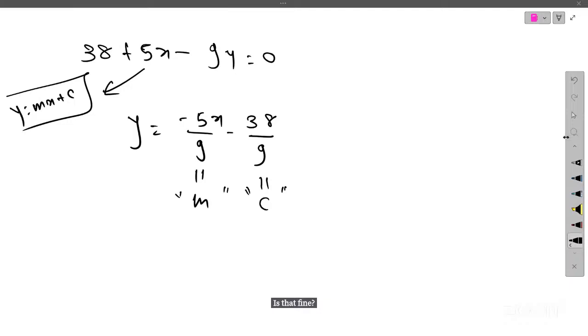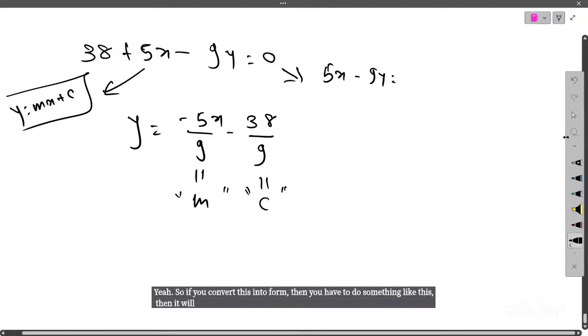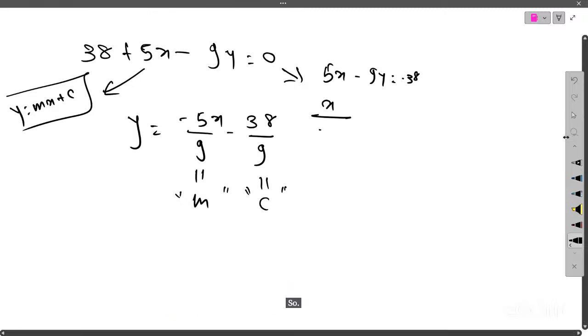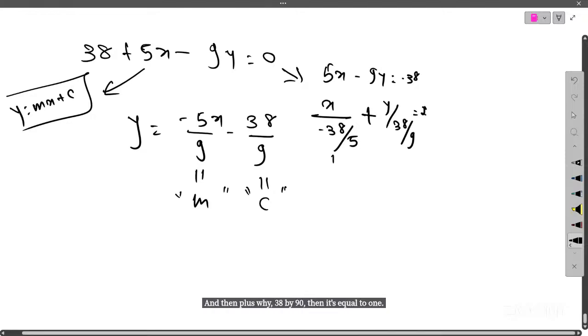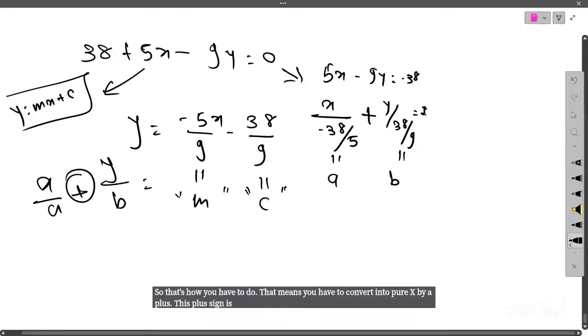Yes, ma'am. In the intercept form, x by a plus y by b is equal to 1, so what's the value of a and b, ma'am? Yeah, if you convert this into intercept form, then it will be 5x minus 9y is equal to minus 38. So x by minus 38 upon 5, and then plus y by 38 by 9, is equal to 1. So here the value of a is minus 38 by 5 and the value of b is 38 by 9. So you have to convert into pure x by a plus y by b is equal to 1; this plus sign is also important.